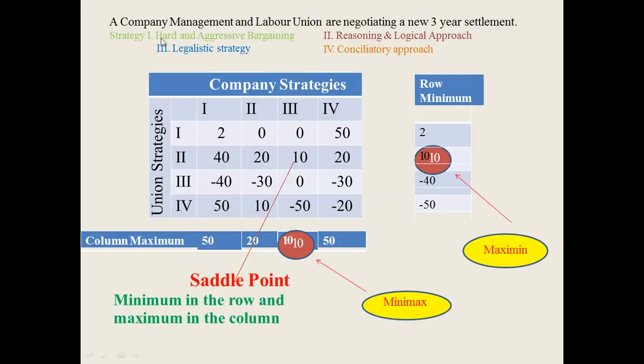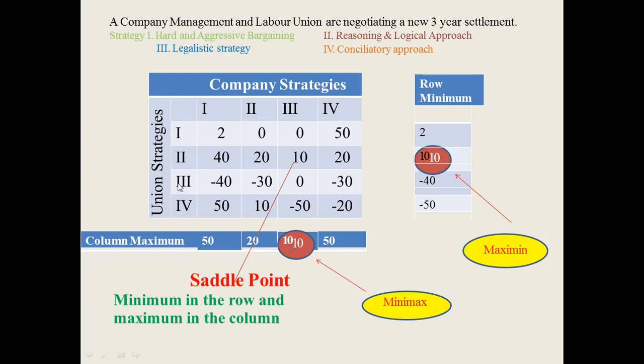Now let us solve a numerical for this. A company management and labor union are negotiating a new 3-year settlement. So what are the options for both of them? Strategy 1 is hard and aggressive bargaining. The second strategy is a reasoning and logical approach. The third strategy is a legalistic strategy, and finally the conciliatory approach. So these 4 strategies are available to both the company management and the labor union.